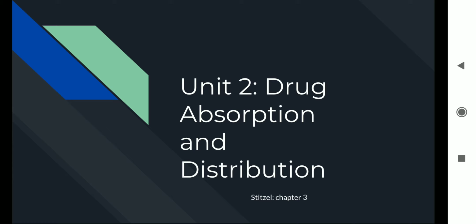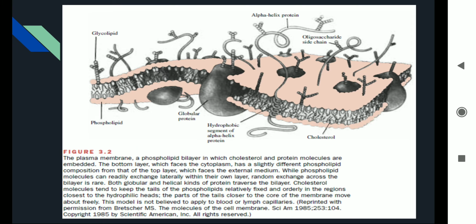And one more step that the drug can encounter, rendering it not available for eliciting a pharmacological action, is excretion. So we have to see today how drug absorption and distribution occur.